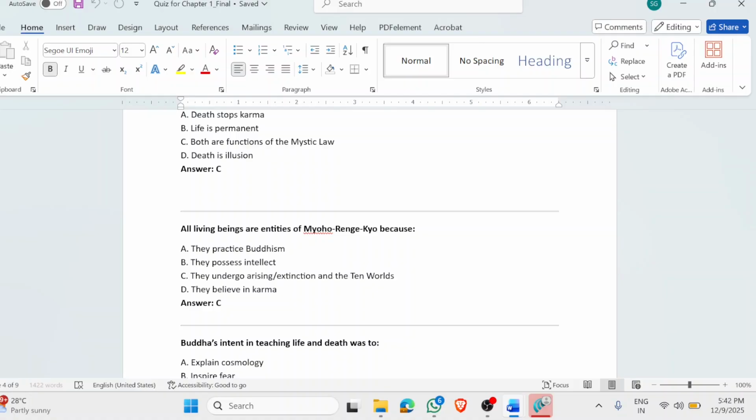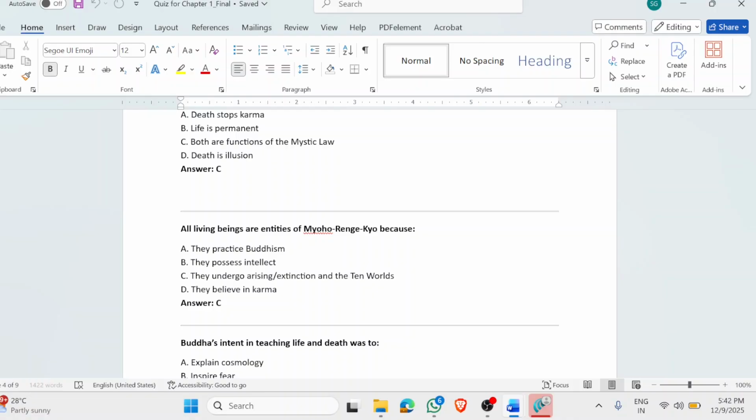So think of it like a tick box. If you really want to understand who all are living beings, living beings will have three characteristics. The first characteristic of a living being is that they follow the mystic law. Ultimately, they are the mystic law itself. So they will be governed by the mystic law, the ultimate law of life and death. So every living being is governed by Myoho Renge Kyo. The second is that every living being has a nature of arising and going into extinction.